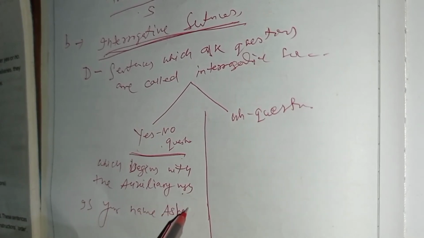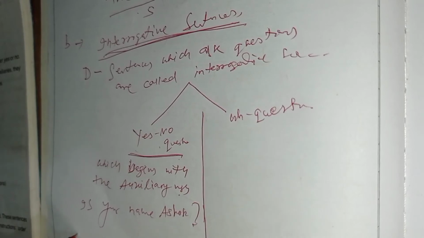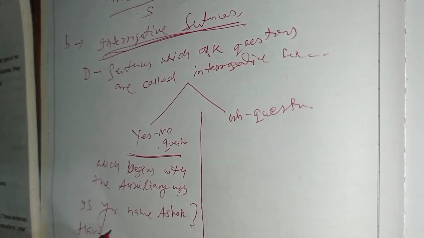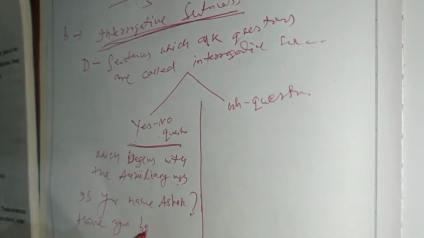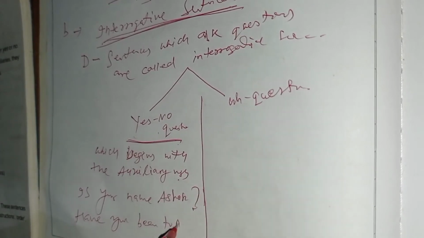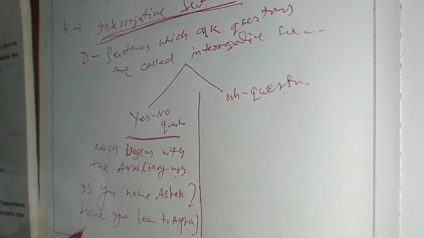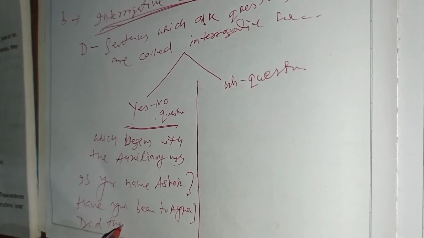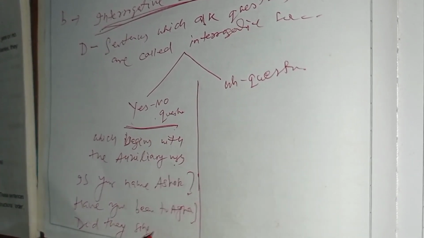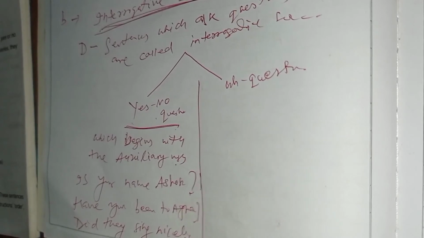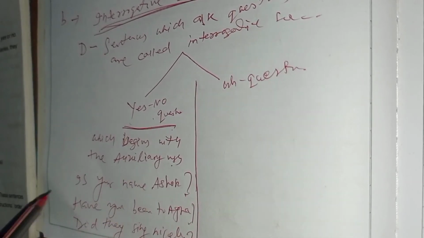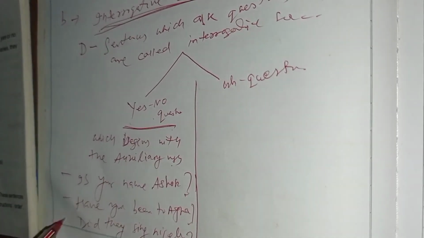Is your name Ashok? Question mark. Have you been to Agra? Question mark. Did they sing nicely? Etc. So in these three sentences you see, before your name there is is.